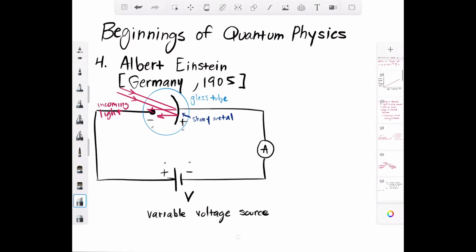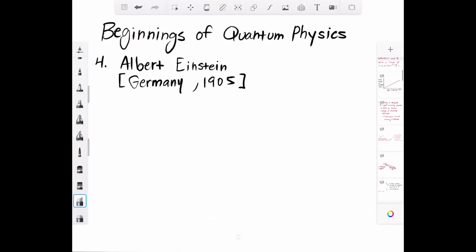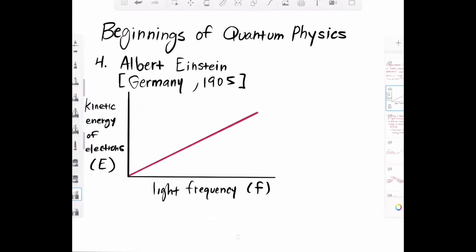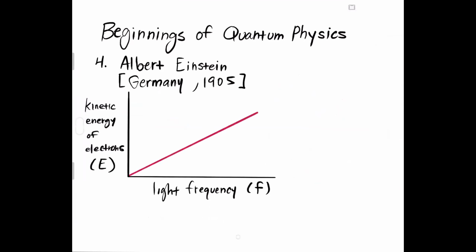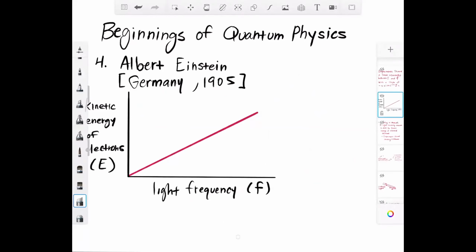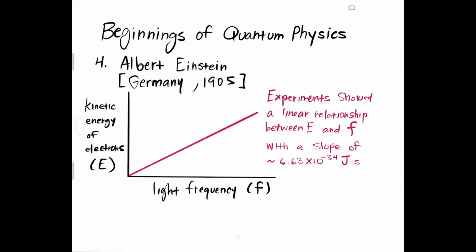But Einstein came up with this idea. By the way, this is a graph of the kinetic energy versus the light frequency. From this experimental result, we see a linear relationship between the kinetic energy and the frequency of the light. And the slope had a value of a very, very small 6.63 × 10^-34 joule seconds.